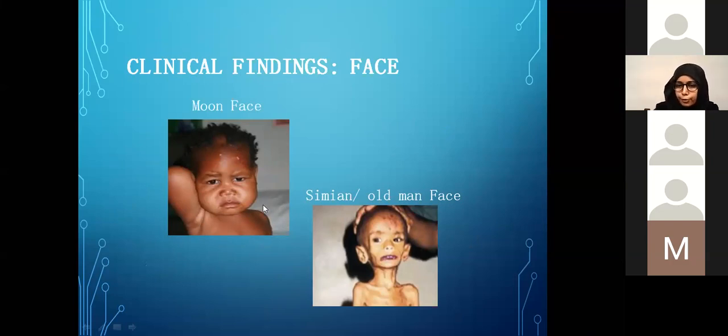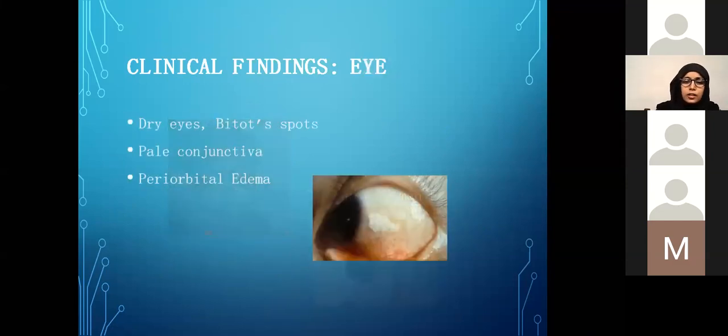So what we see clinically in cases of malnutrition: as I already mentioned, in cases of kwashiorkor you may have a puffy face, which is termed a moon face, while in cases of marasmus you more often see the old man face, also called simian face, with the loss of subcutaneous fat. In the eye, you can have many signs of micronutrient deficiency, especially from vitamin A deficiency. You can see dry eyes with development of white spots, these cloudy, puffy white spots due to lack of epithelialization. The conjunctiva can look pale because of iron deficiency anemia, and there may be periorbital edema because of hypoalbuminemia.